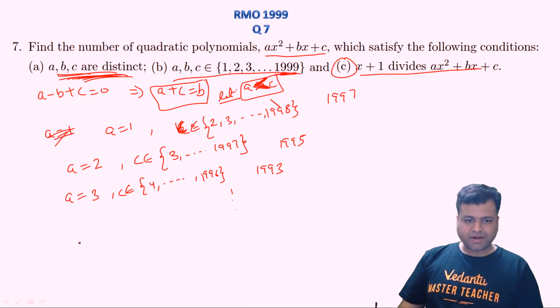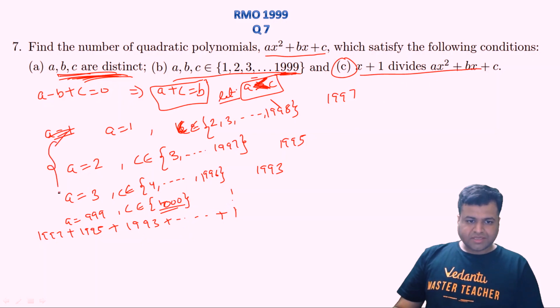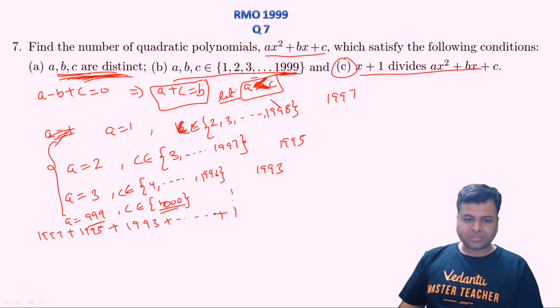So as you can see, the pattern is nothing but 1997 plus 1995, that is a sum of odd numbers, plus 1993 and so on. The last term will obviously be 1, right? That will be 1 when a is nothing but 999, then c will be nothing but 1000, and obviously b in that scenario will be 1999, right? So how many terms are these? These are basically the sum of the first 999 odd numbers. So its sum is 999 square.